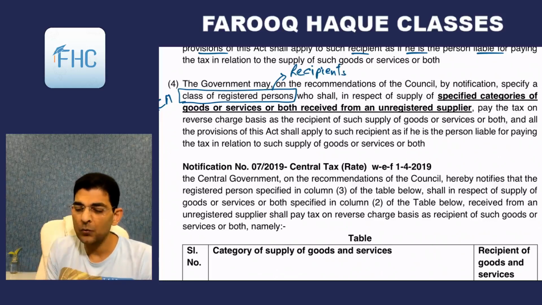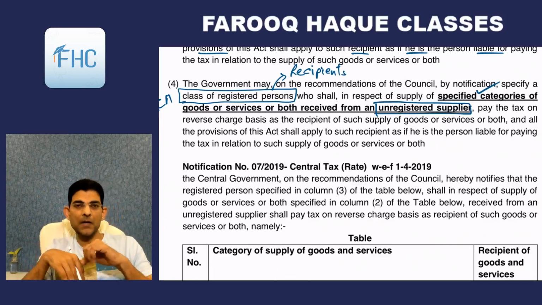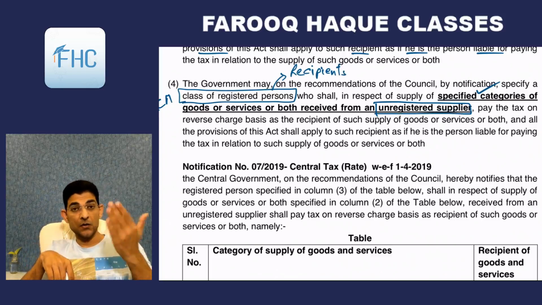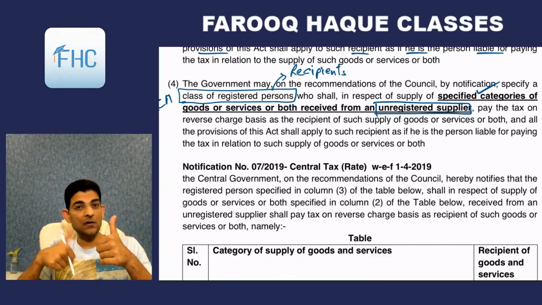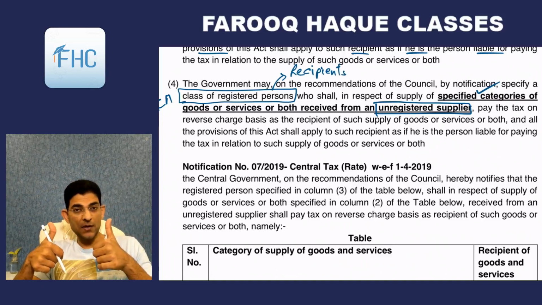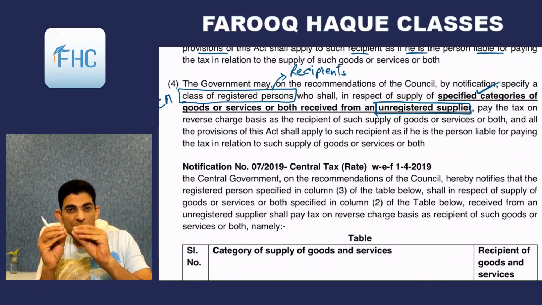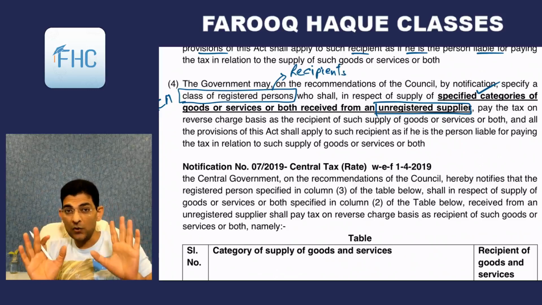Now the supplier is unregistered, the recipient is registered, and the category of goods is those which are notified.